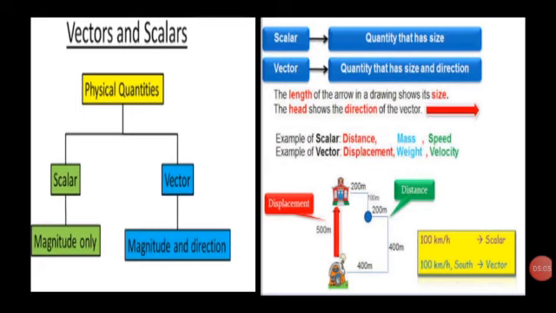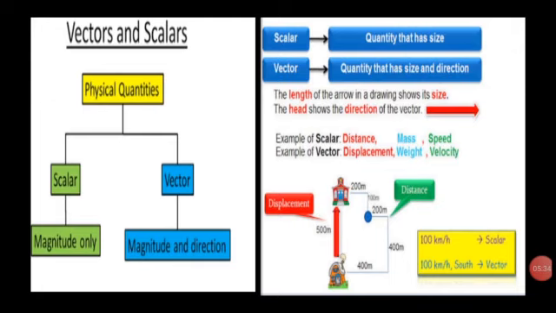Physical quantities are of two types: scalar and vector quantities. Scalar quantity has size, vector quantity has size and direction. The length of the arrow in a drawing shows its size. The head shows the direction of the vector. Example of scalar: distance, mass, speed. Example of vector: displacement, weight and velocity.